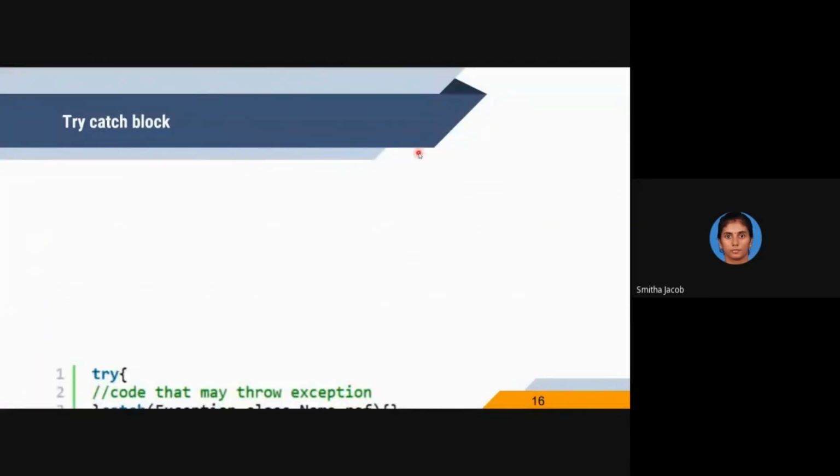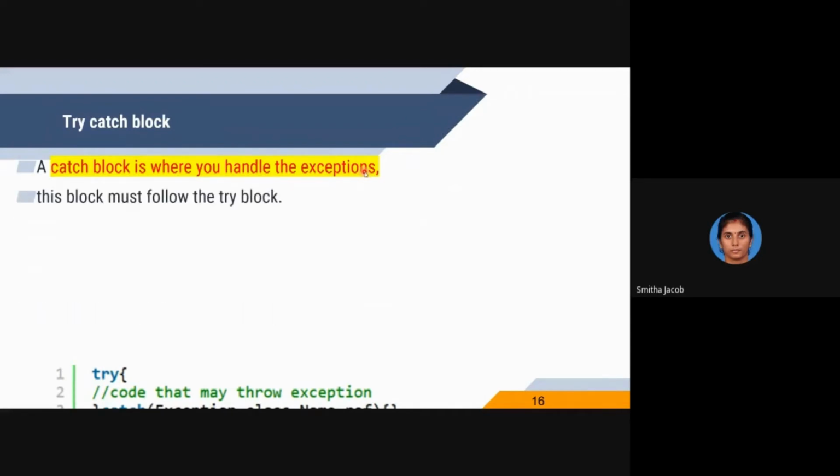The next is the catch block. A try block is followed by a catch block having an exception class object as parameter. A catch block is where you handle the exception, and it must be followed by a try block.